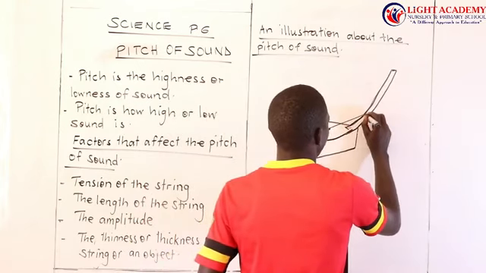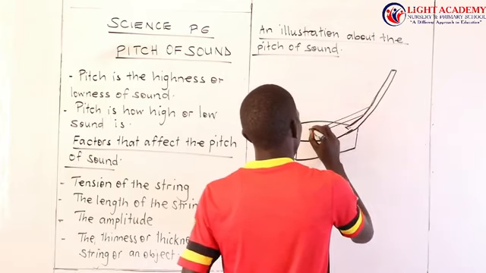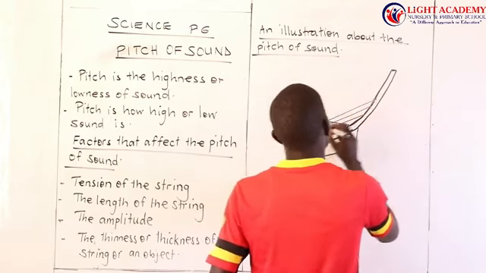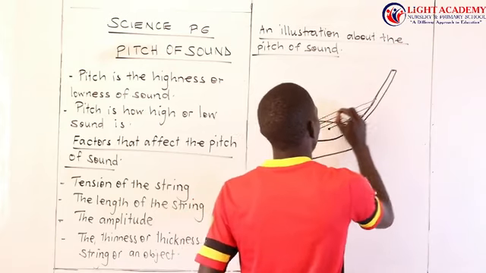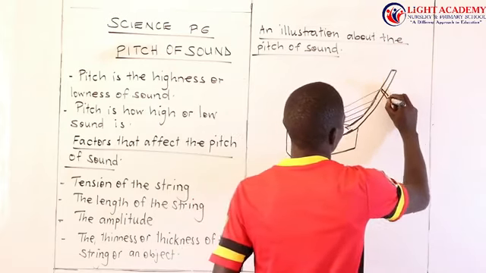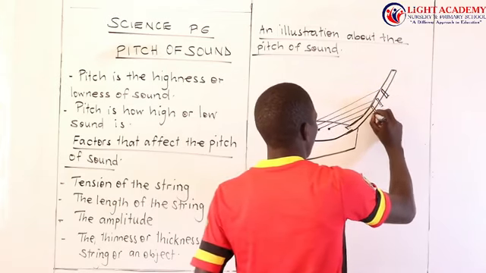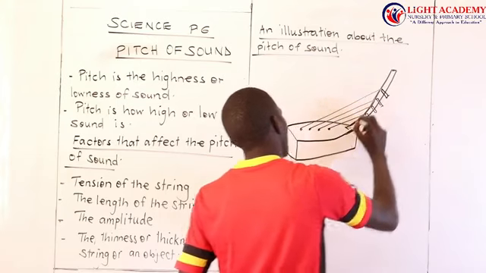I make the first string, I bring the second string, I make the third string, I bring the fourth string. String 1, string 2, string 3, and string 4.